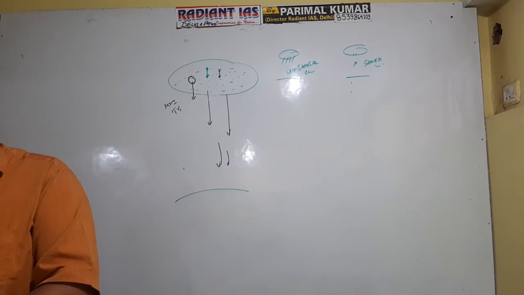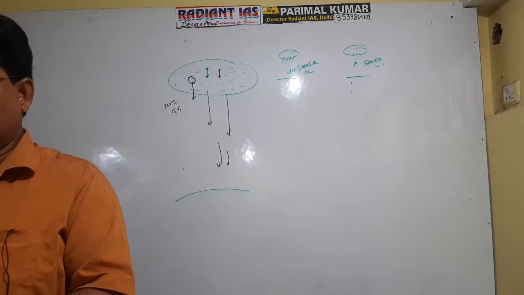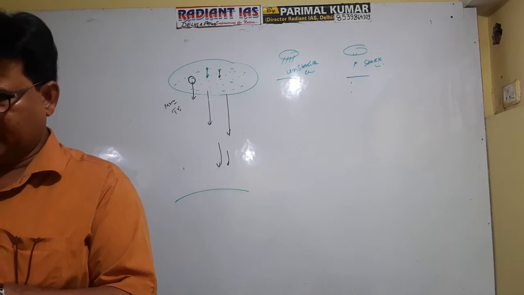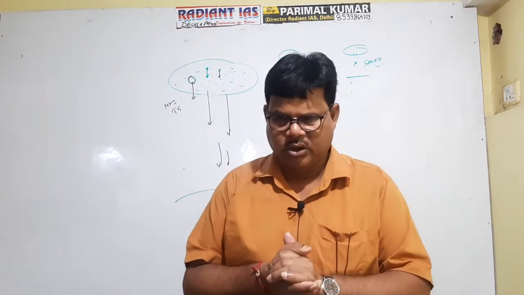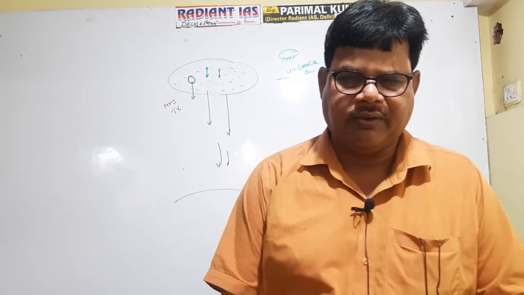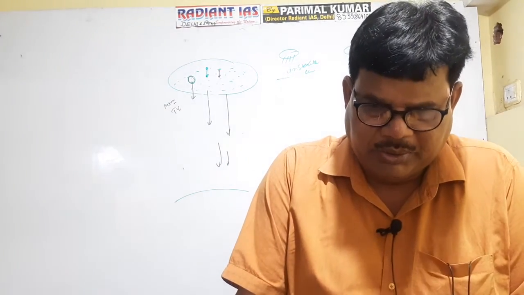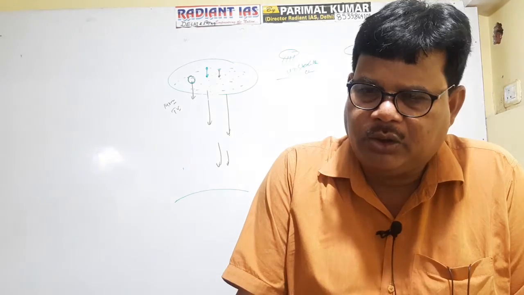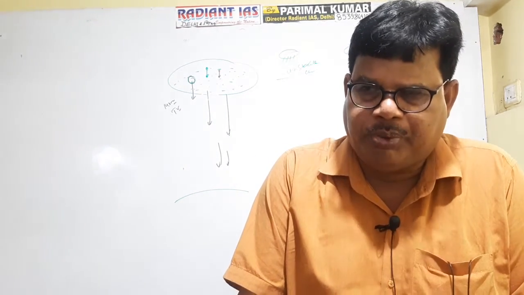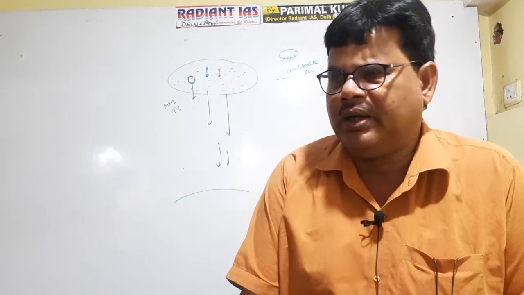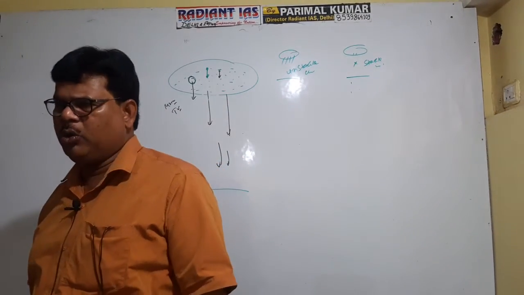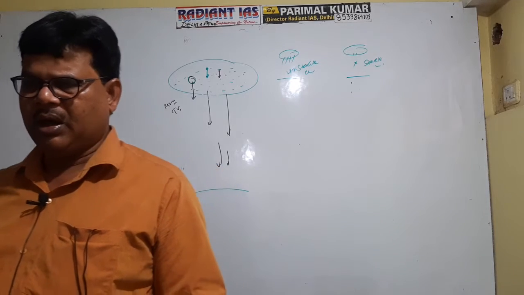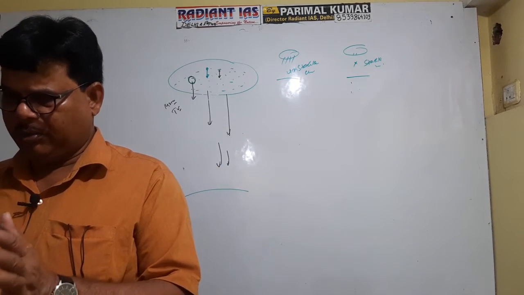Now the question is how the combination occurs. With an objective to explain this fact, several theories were propounded, and these theories are referred to as theories of precipitation. The main focus of the theory of precipitation is to explain the mechanism of how water droplets combine to form a large droplet.